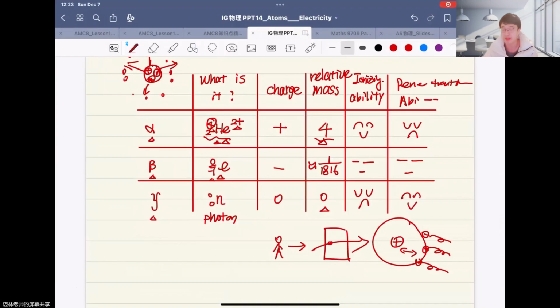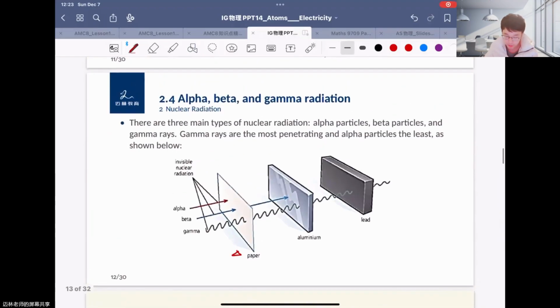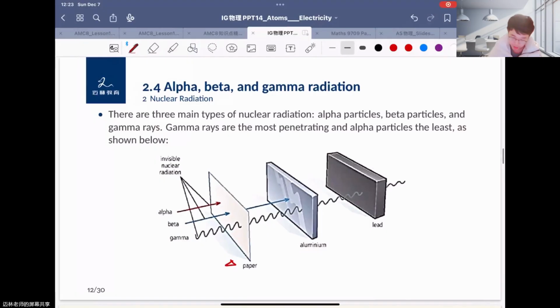So please remember this, it is very important. There is an experiment we mentioned before, where you can find alpha particles cannot even pass through a paper, a very thin paper.